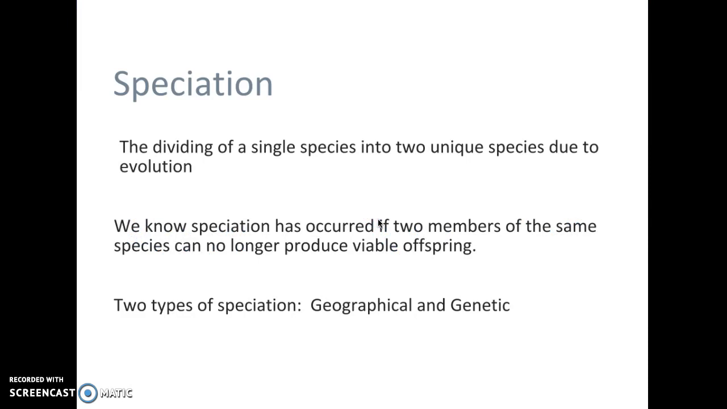Okay, so there's a few words we need to understand. One is speciation. This is when two organisms divide into unique species due to evolution, or due to the fact that they need to change over time. And we know speciation occurs when we have two organisms that can no longer produce viable offspring, or offspring that live. And two of the main types are geographical and genetic.